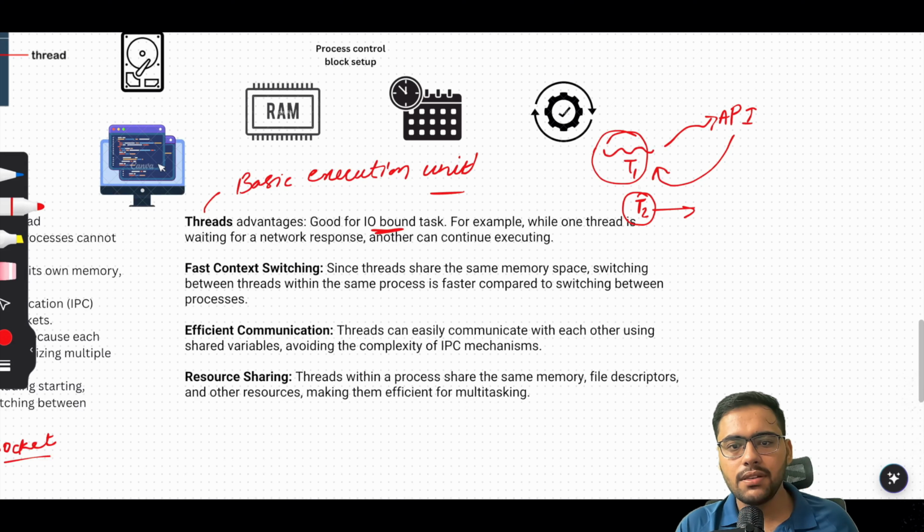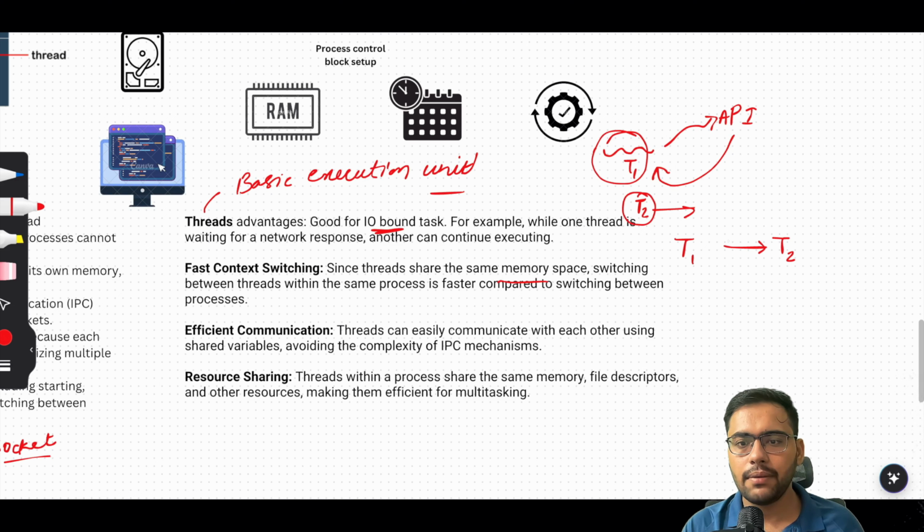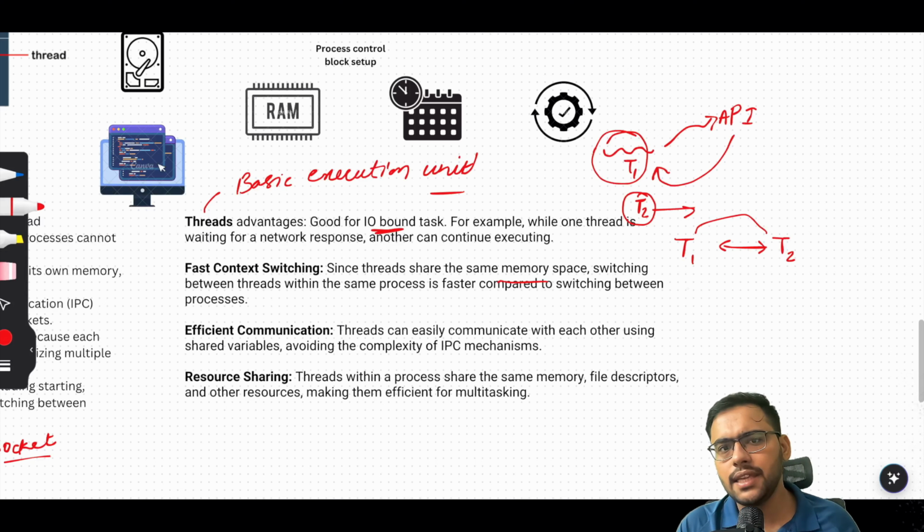Okay, benefit. Because threads have the same memory space, we can communicate with them faster than what we do with IPC. The communication is faster, and since they have the same memory space, switching between threads, going from T1 to T2 and coming back from T2 to T1, is also faster. This switching is known as context switching. This is also faster because the memory space is the same.